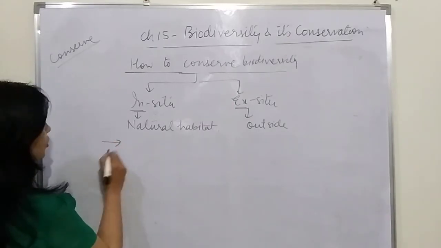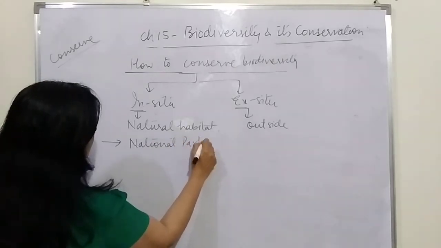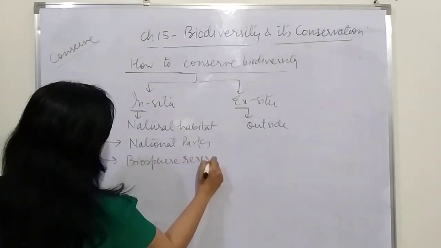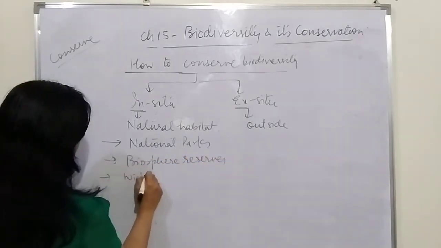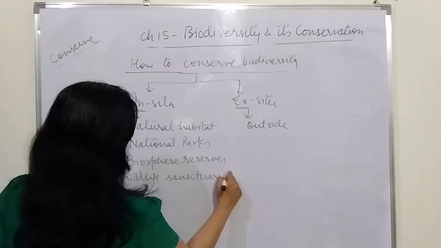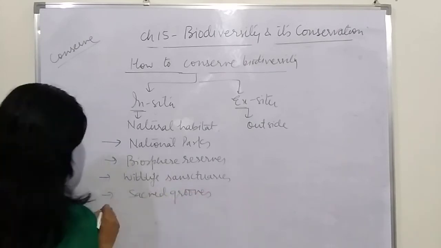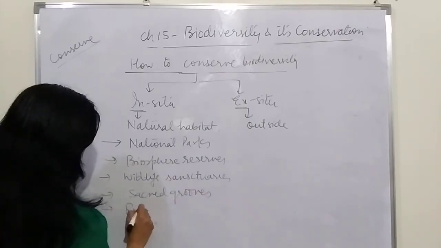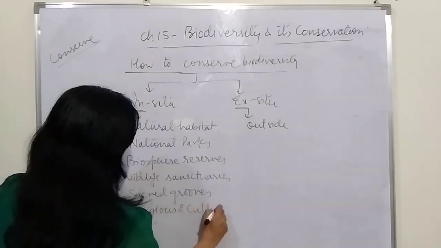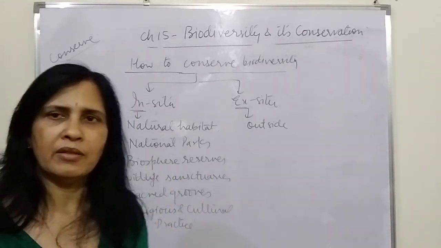So what comes under in situ? The national parks, the biosphere reserves, the wildlife sanctuaries, then the sacred groves, and various religious and cultural practices which we follow help in conserving the organisms in their natural habitat.